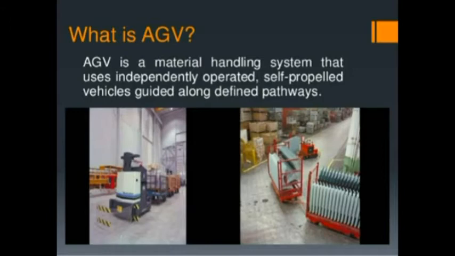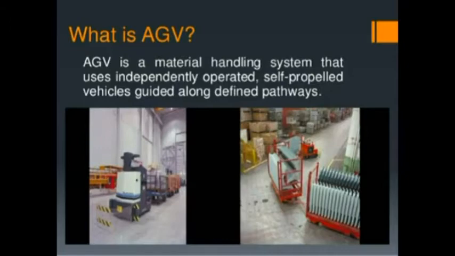So an automated or automatic guided vehicle system is defined as a material handling system that uses independently operated or self-propelled vehicles that are guided along defined pathways on the floor.